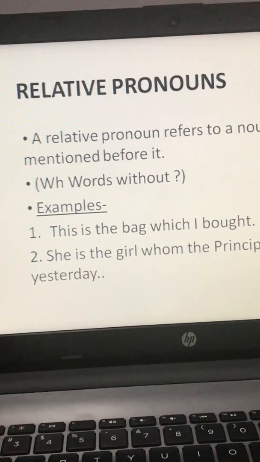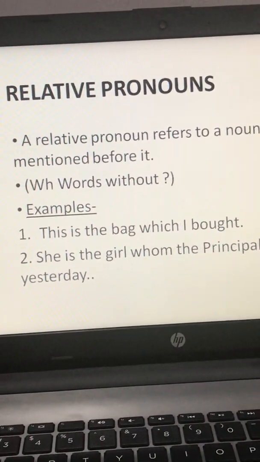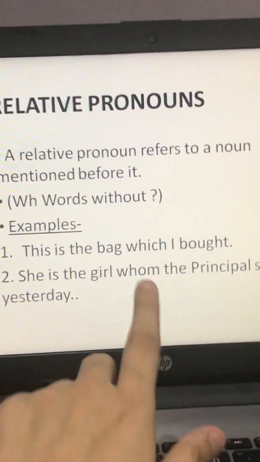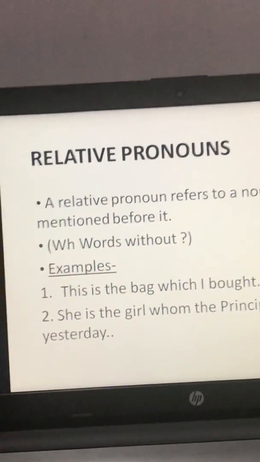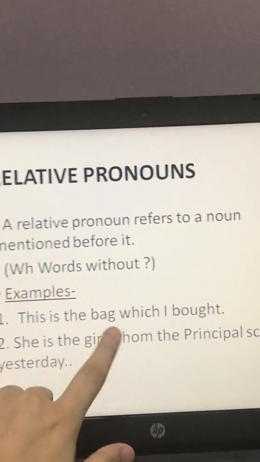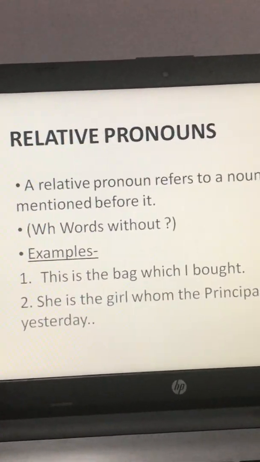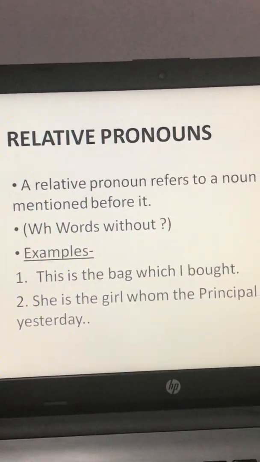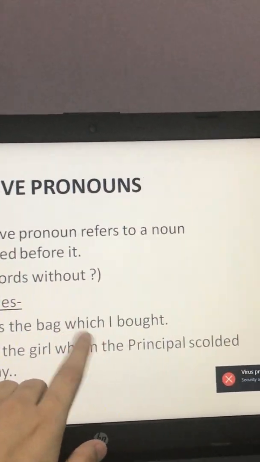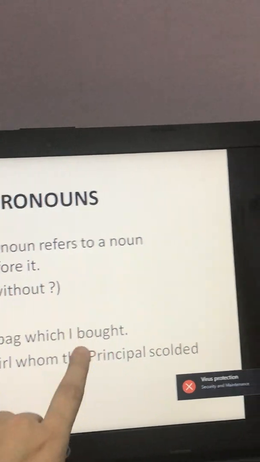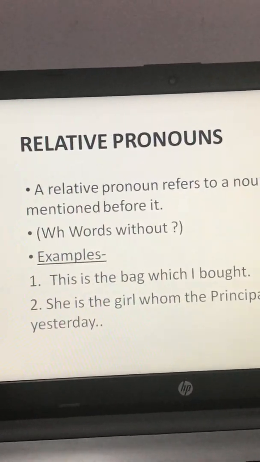For example, this is the bag which I brought. Here you can see the WH word is there but the question mark is not there. So which here is a relative pronoun. It is not an interrogative pronoun. And you can see it is coming after the noun. The noun is here and it is coming after it.